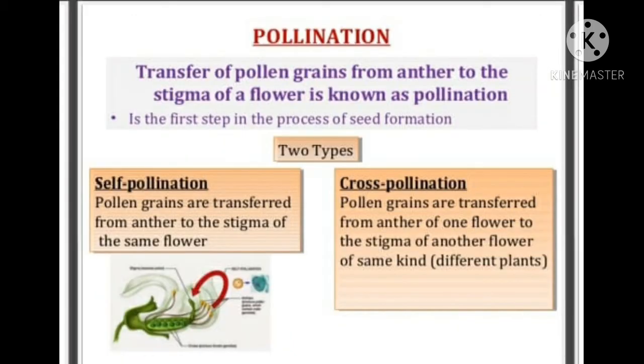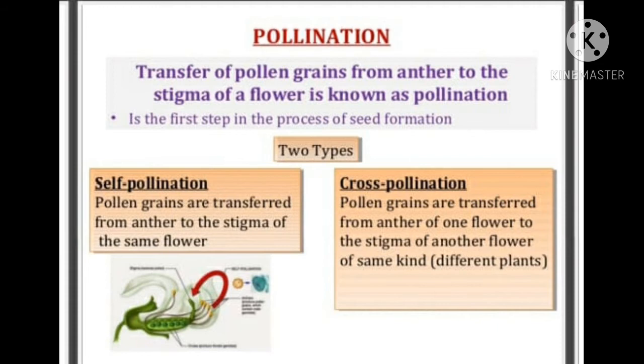Pollination: transfer of pollen grains from anther to the stigma of a flower is known as pollination. Now it is the first step in the process of seed formation. For the formation of seed, pollination is the first step, and it is of two types: self-pollination and cross-pollination.